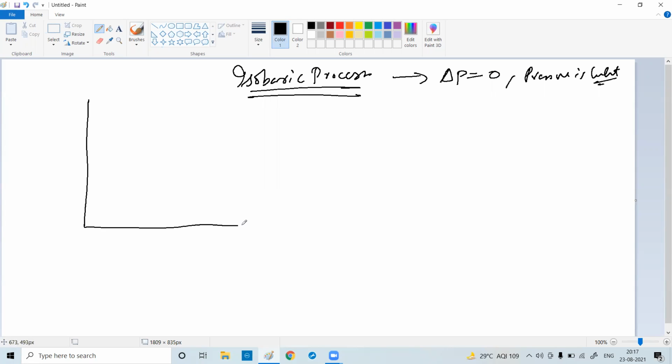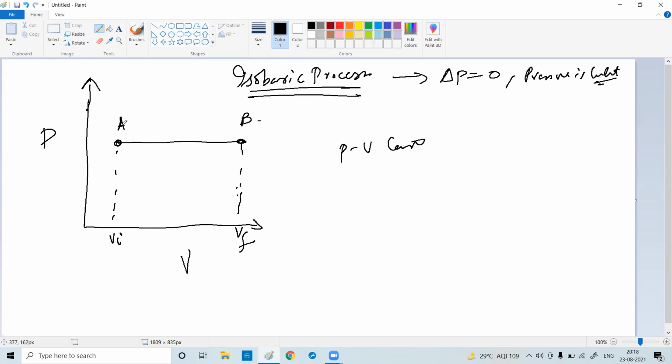So what will be the graph? How will the graph be? Pressure is constant, but what about volume? Volume is changing. Volume is increasing at constant pressure. What about temperature? Temperature will also change. This is the PV curve. That's why there is no temperature here. Clear? Yes or no? So let us do the mathematics of that.